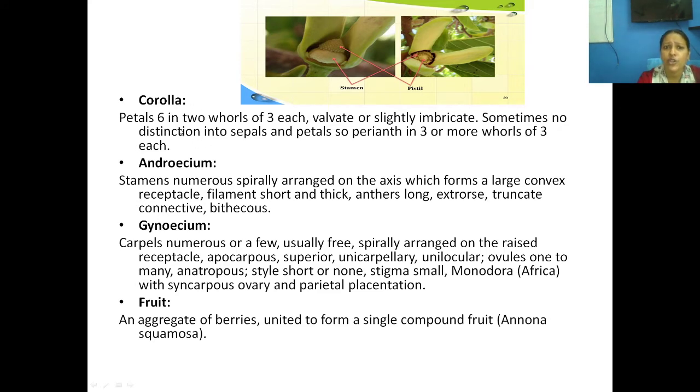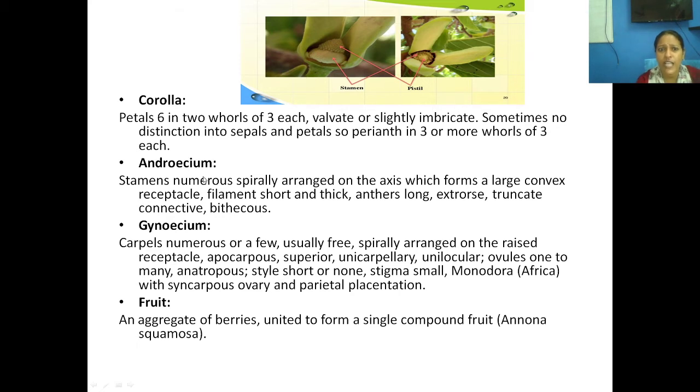And now we'll move to corolla. In corolla, in Cananga odorata, you could see 6 petals arranged in 2 whorls of 3 each. But what about Annona? The perianth is only 3. That is, tepals are only 3 in number. So this is about our corolla. This is the diagram showing. This is the cordate base.